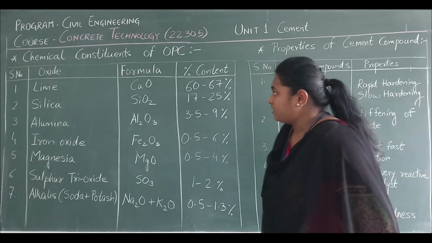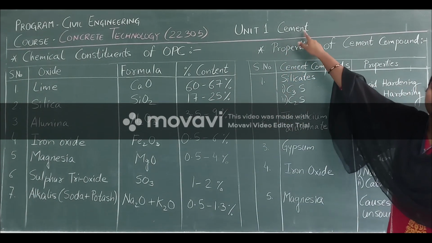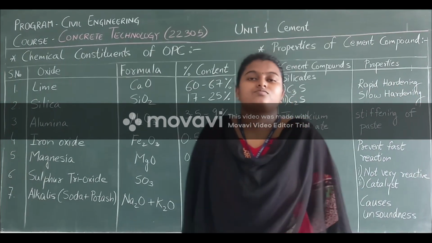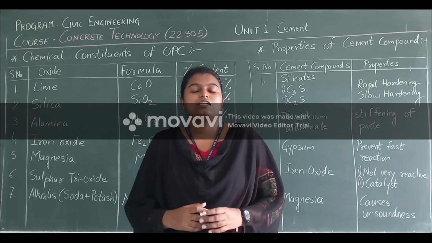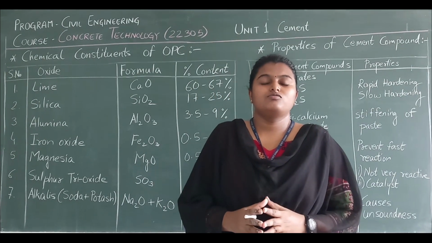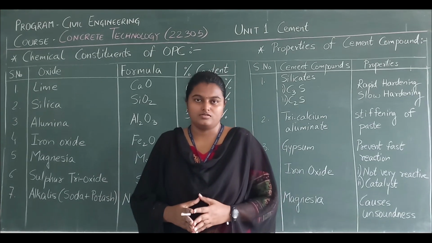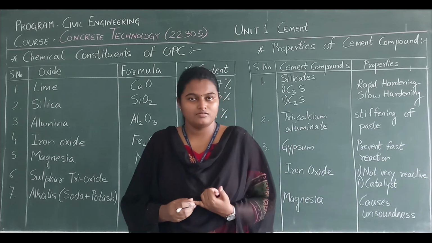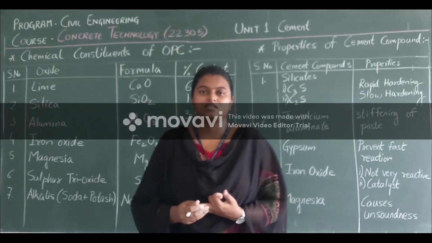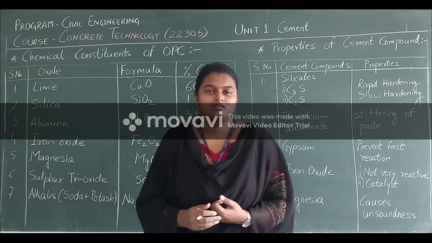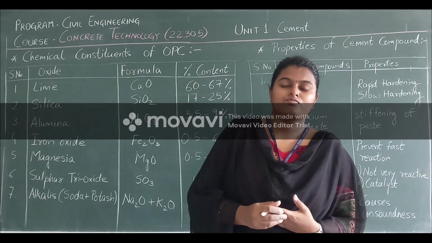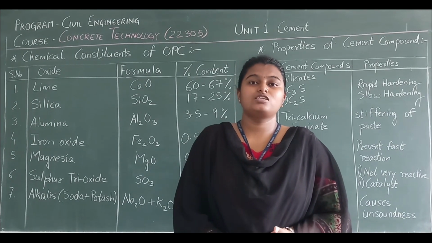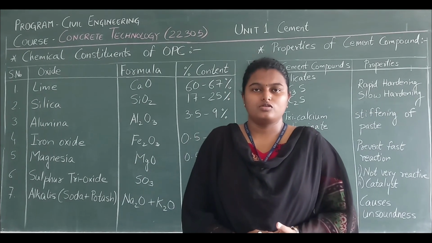Now starting with the subject, we have unit 1, that is cement. So what is cement? We all know what is cement. It is the main important compound which is used in the making of concrete. Now what is concrete? Concrete needs cement, fine aggregates, that is sand, coarse aggregates and water. We combine all these four compounds in definite, that is fixed proportion, to obtain concrete.